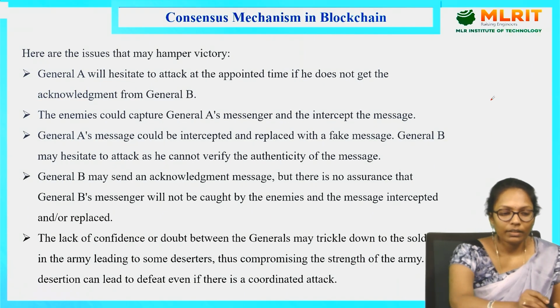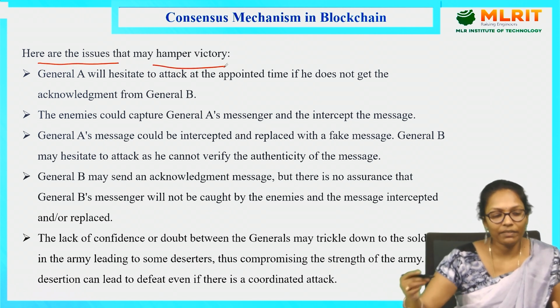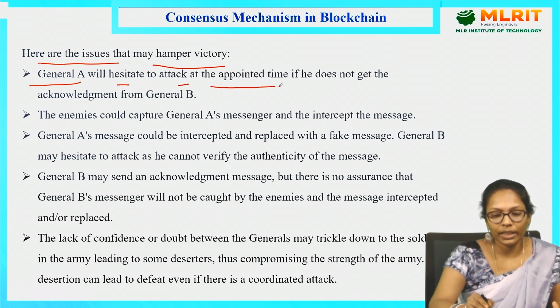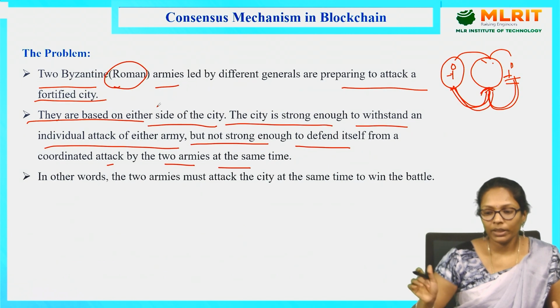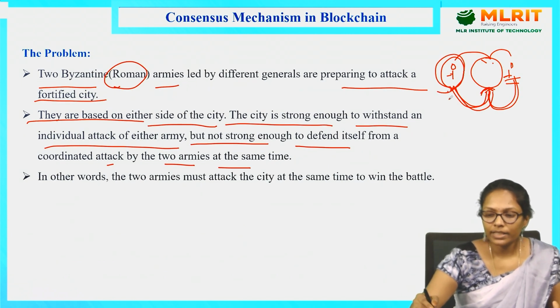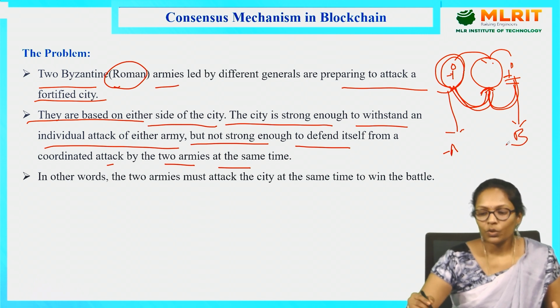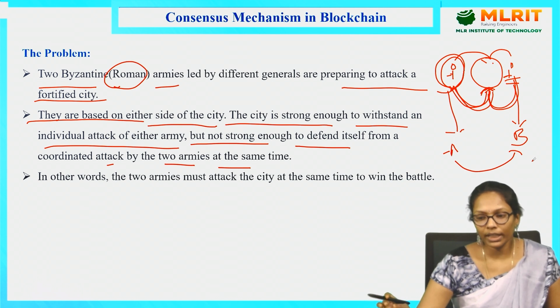So we have some issues to gain this victory. What are the different issues we have here? The first one is General A will hesitate to attack at the appropriate time if he does not get the acknowledgement from General B. So what are General A and General B? To represent this army we are taking General A, and to represent this army we are taking General B. So A has sent some proposal to B at some particular time: we are going to attack the city.